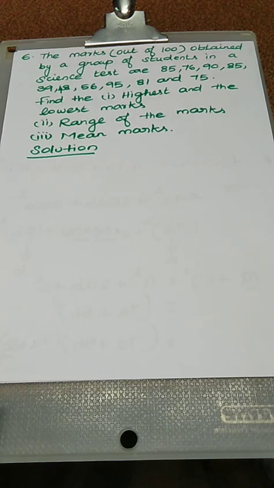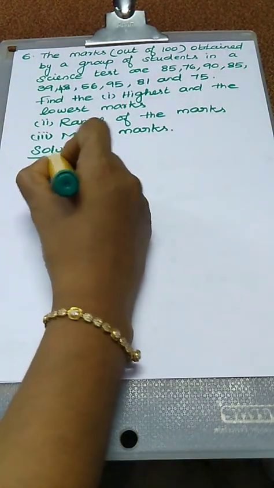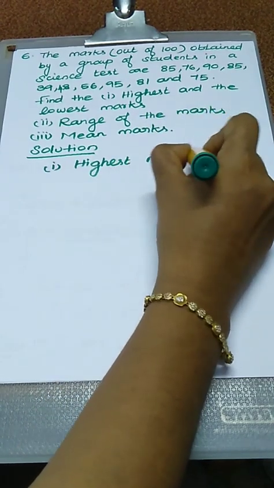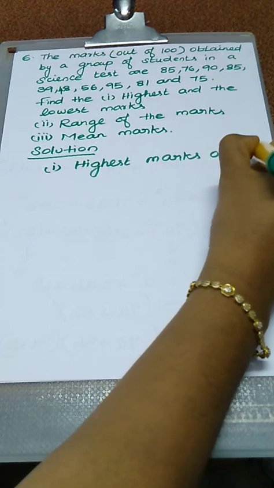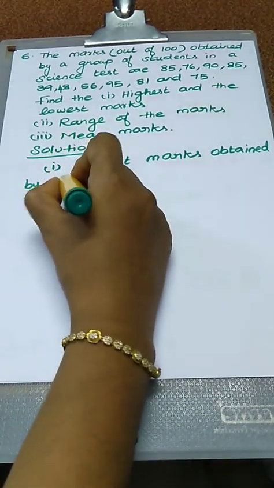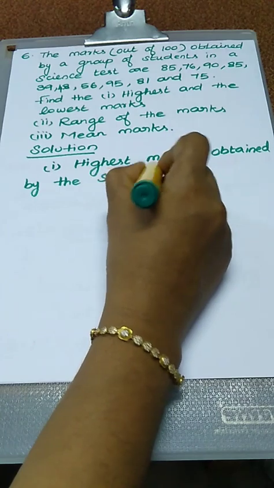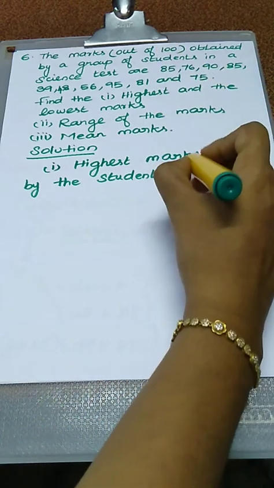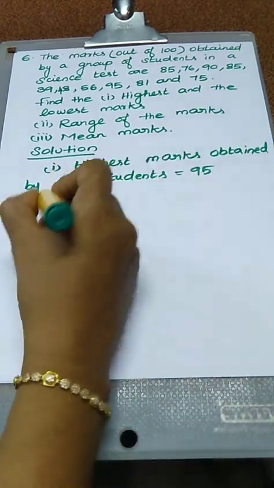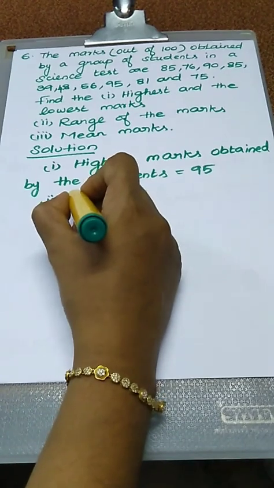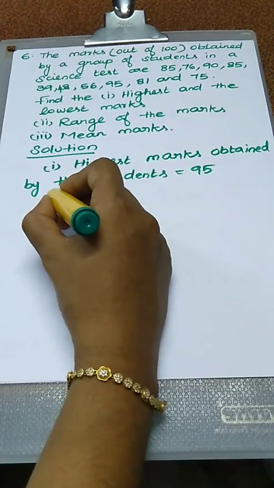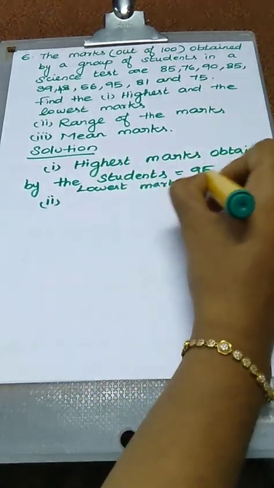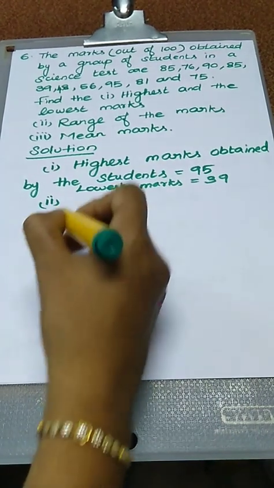Okay. First we have to select the highest marks obtained by the students. Okay. Just look at the given numbers and tell the highest marks. Actually 95 is the highest mark. Okay. So the answer is 95. In the first subdivision, the second part is actually the lowest marks also. So write the lowest marks. That is 39.